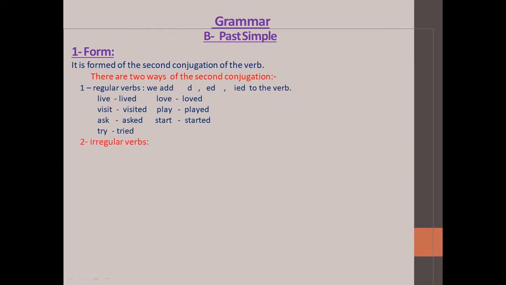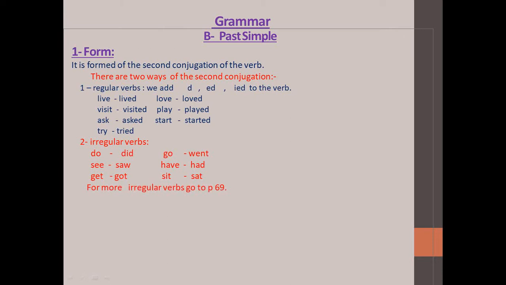Okay guys, number 2, irregular verbs. Irregular verbs, you have to learn them by heart and memorize them, please. Do, did. Go, went. See, saw. Have, had. Get, got. Sit, sat. For more irregular verbs, go to page 69, please. This page has a lot of irregular verbs you have to learn, please.